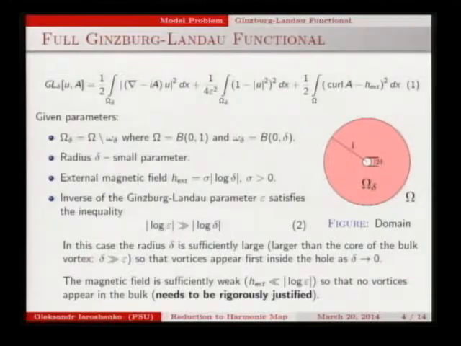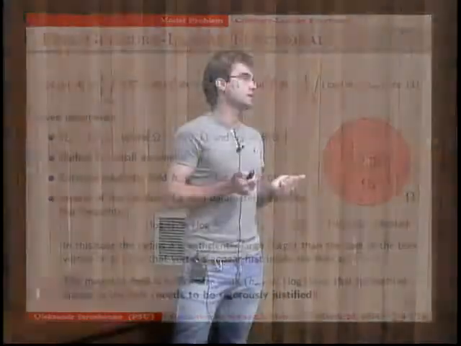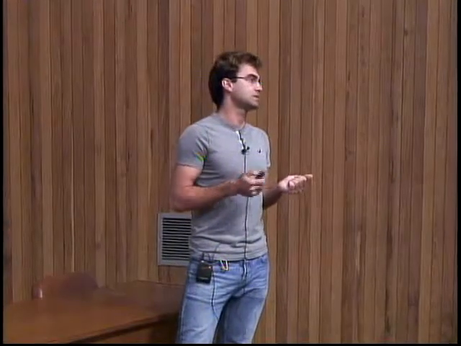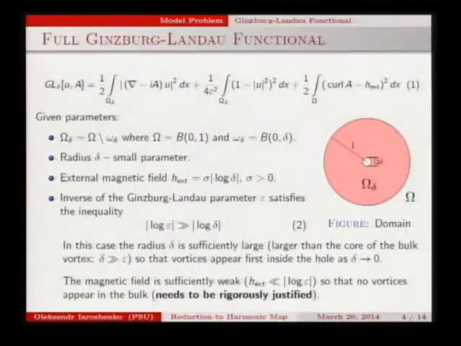And another thing: in a simply connected domain, we know that the first critical magnetic field is of order logarithm epsilon. That's the field when the first bulk vortices appear. So if we consider a field of order logarithm delta, it's lower than the first critical magnetic field, and we expect no vortices to appear outside the hole. But that needs to be rigorously proven because we consider a not simply connected domain.